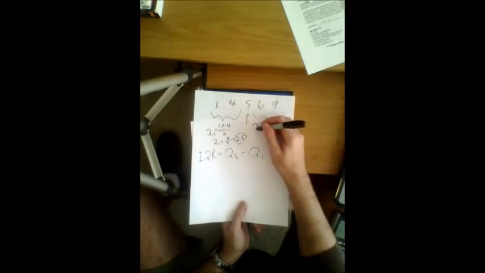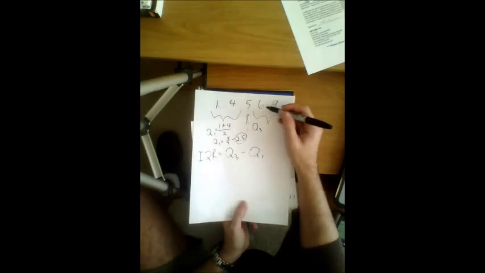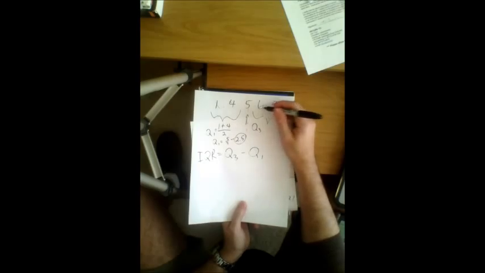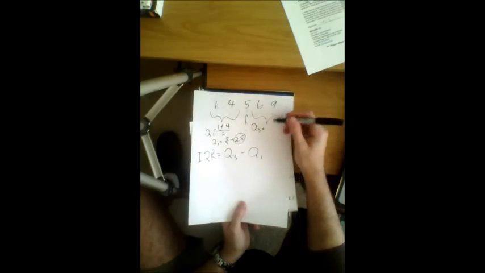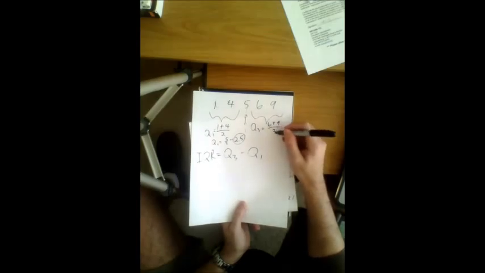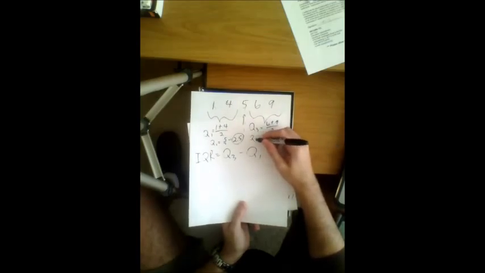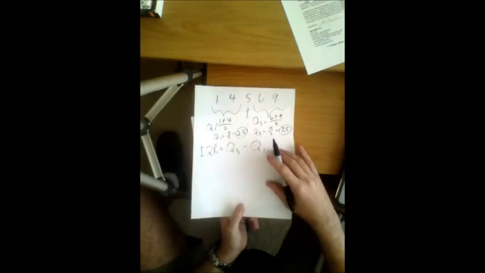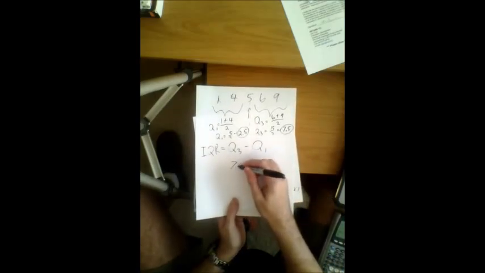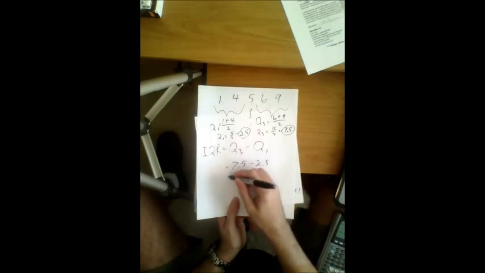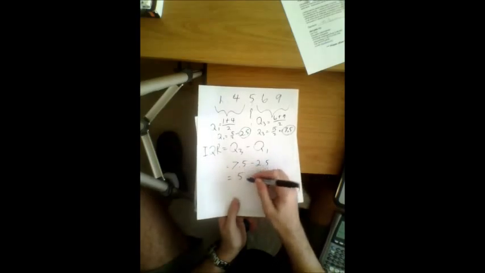What about our Q3? Same idea here. We've got 6 and 9. There is no middle, so we take these two numbers, add them up, and divide by 2. So our Q3 is 15 over 2, or 7.5. So our IQR is nothing more than 7.5 minus 2.5, which does give us 5.